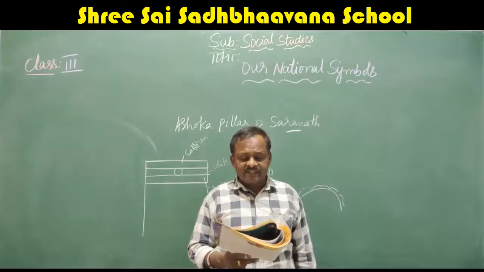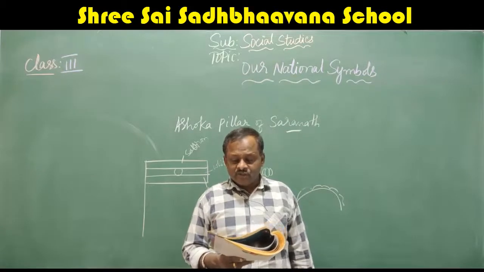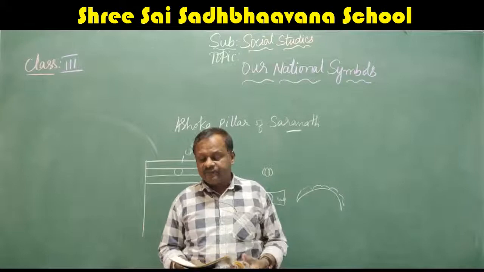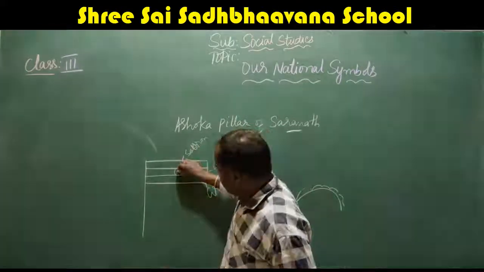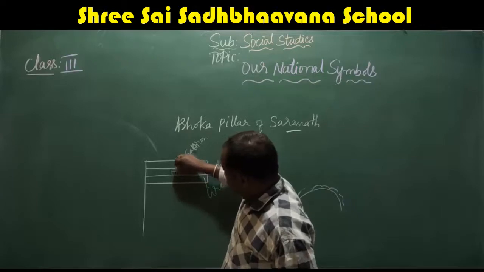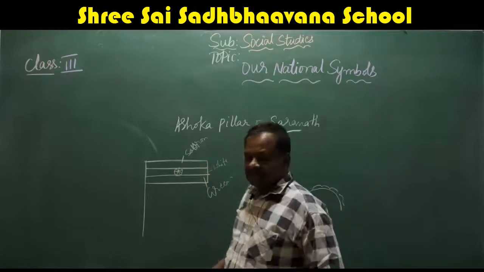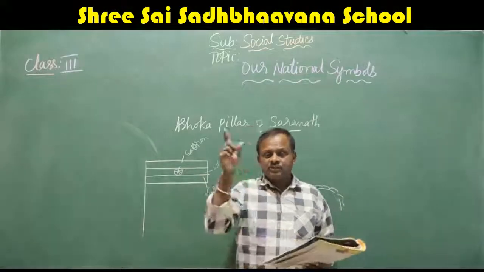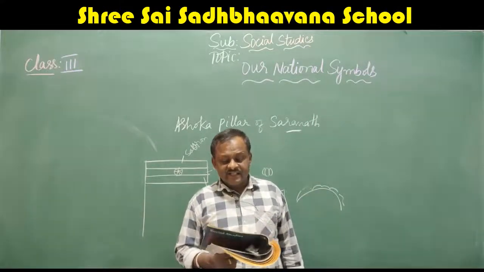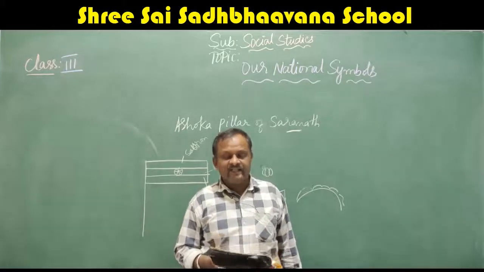There is a navy blue wheel in the center of the white band. It is known as the wheel of Dharma or the wheel of Ashoka. The wheel has 24 spokes. That means from the center to the rim of the wheel, we have 24 spokes, that means lines.